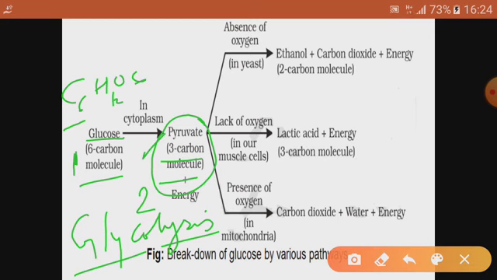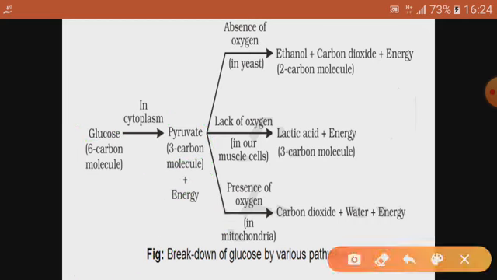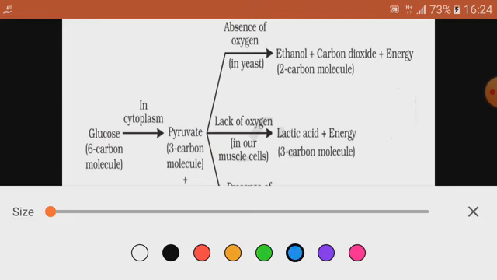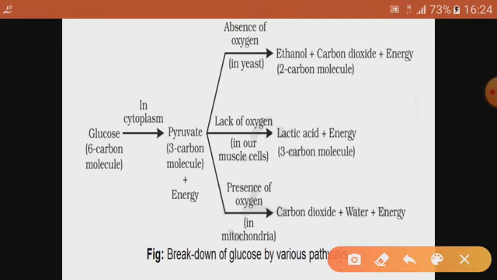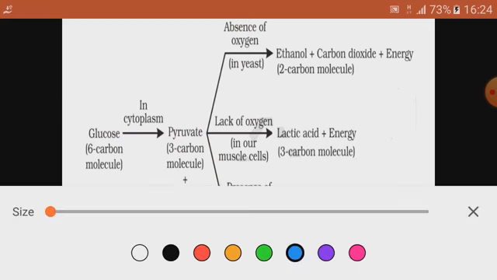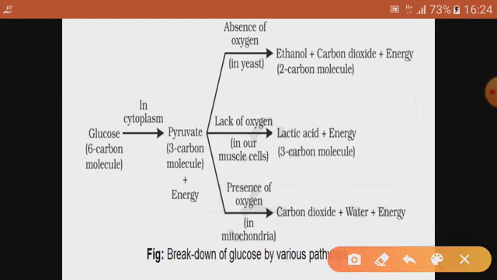So one glucose molecule contains 6 carbons and it breaks into 3 carbon molecules, pyruvate. So one glucose molecule gives 2 molecules of pyruvate. This process is glycolysis, and glycolysis happens in the cytoplasm. Now moving ahead, the fate of pyruvate depends on whether it will get oxygen or not.